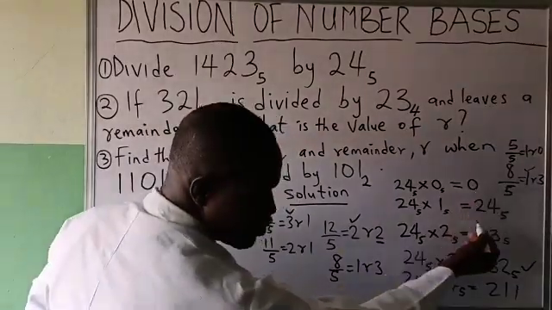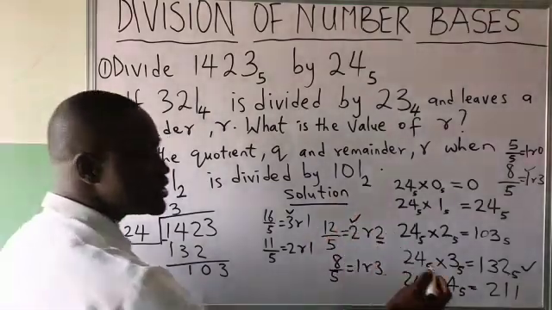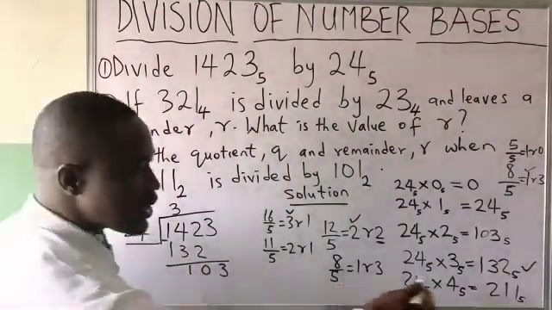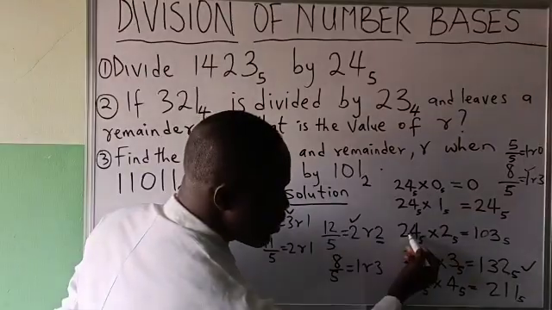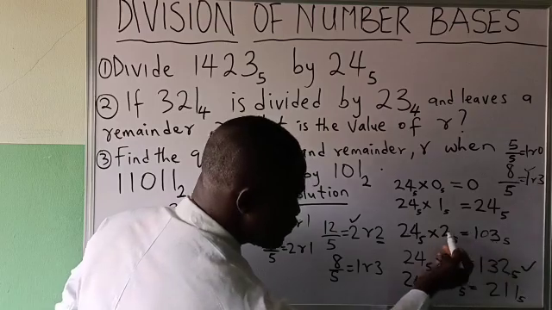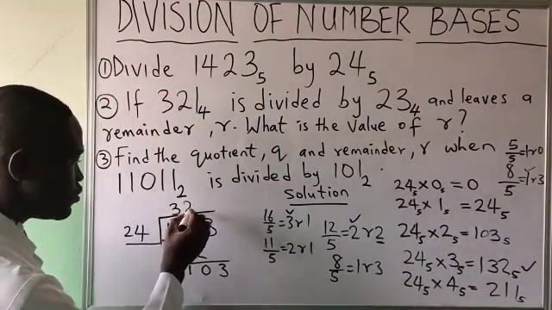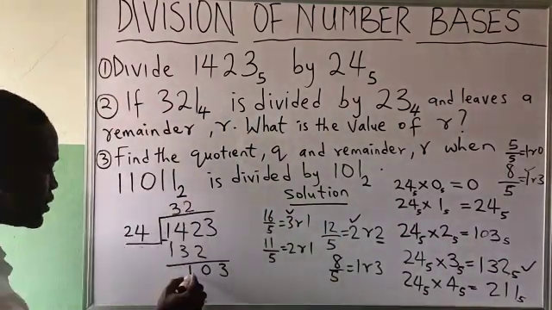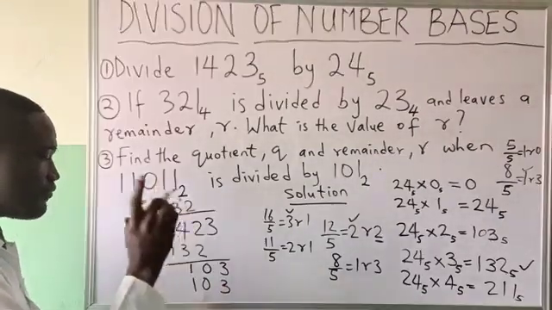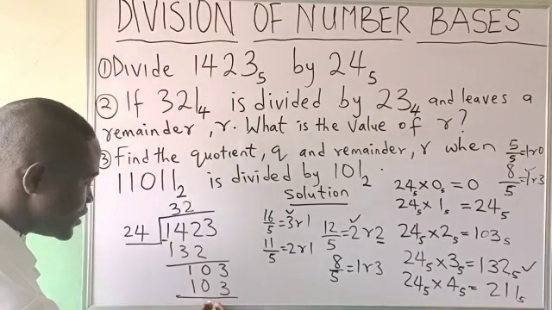Still in base 5. 24 divided 103. You see the essence of you writing this so that it will be easy for you to know your answers. 24 divided 103. Look at 24 times 2 will give you 103. That means 24 divided 103 will give you 2. 2 times this 103 because we are talking about in base what? 5. This minus this is 0.